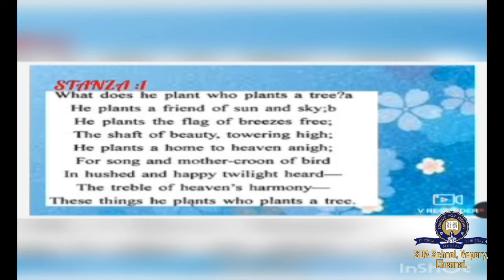Okay, the "in hushed and happy twilight heard." Hushed means quiet. In the quiet time we can hear the birds screeching, birds singing. You can hear that noise also, right? And this is what this line explains.